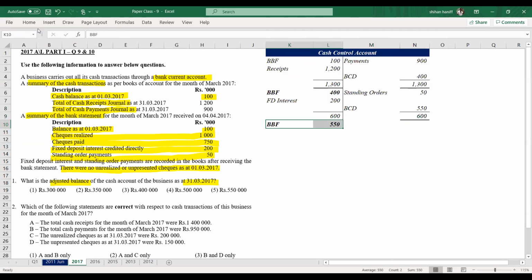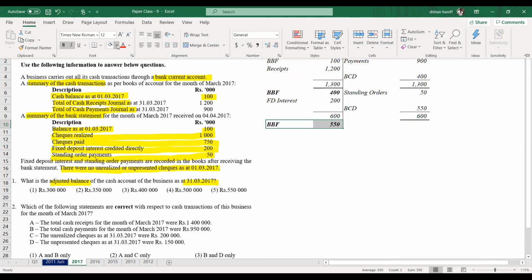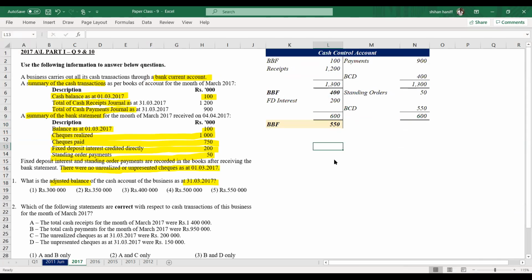So the closing balance, that is the revised cash account balance, is 550. Is it fine to make another account without adjusting in the same line? Yes, that is fine.